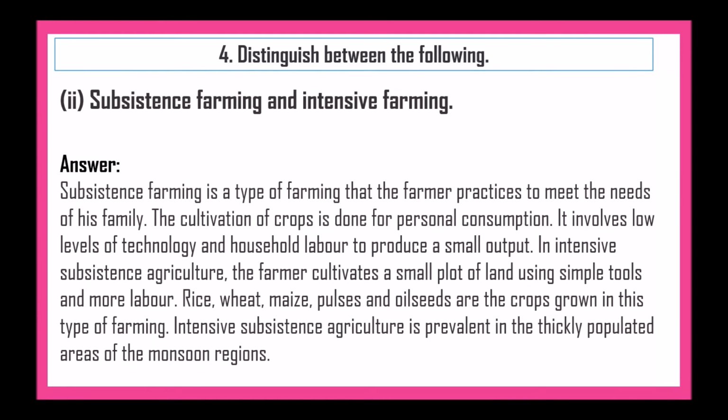Next, subsistence farming and intensive farming. Subsistence farming is a type of farming that the farmer practices to meet the needs of his family. The cultivation of crops is done for personal consumption. It involves low levels of technology and household labor to produce a small output. In intensive subsistence agriculture, the farmer cultivates a small plot of land using simple tools and more labor. Rice, wheat, maize, pulses and oilseeds are crops grown in this type of farming. Intensive subsistence farming is prevalent in the thickly populated areas of monsoon regions.